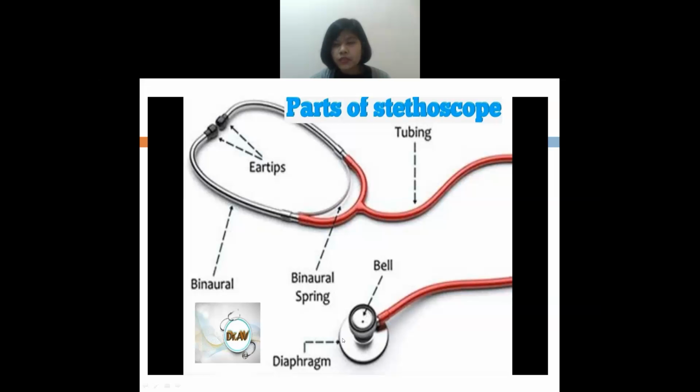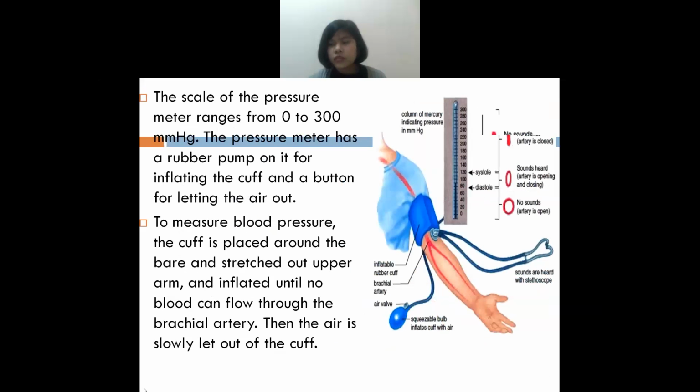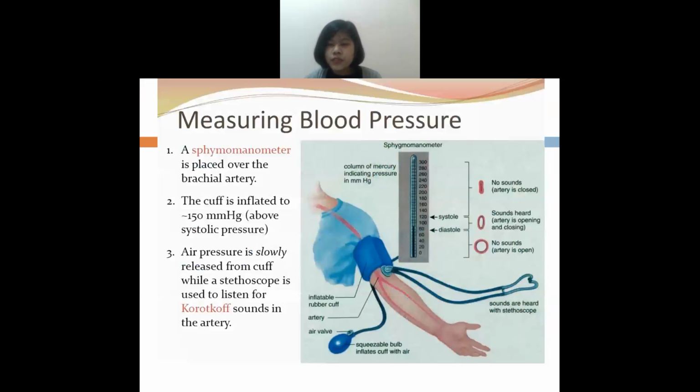This is the stethoscope. It is not a part of the sphygmomanometer, but it is used for measuring BP. This is the earpiece or ear tips. You have to place this earpiece or ear tips inside your ear, just like a headphone. This is the binaural, and this is the binaural spring.